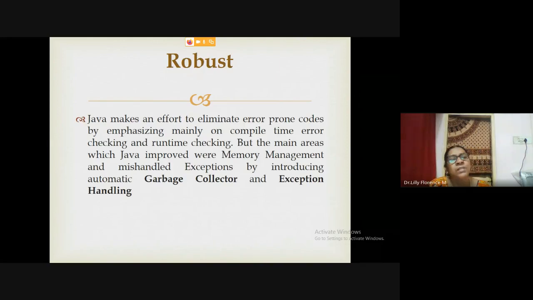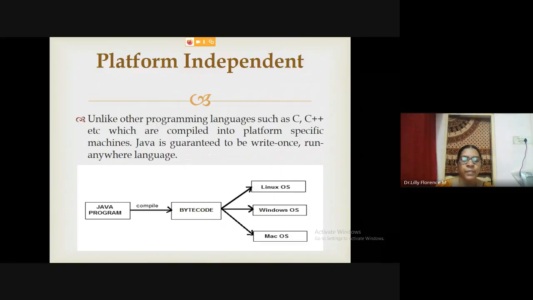Next, Java is platform independent. The programmer writes the Java code, which is compiled by the Java compiler, and the bytecode will be created. That bytecode can be executed on any platform, either Linux, Windows or Mac OS. The same bytecode can run on any system.